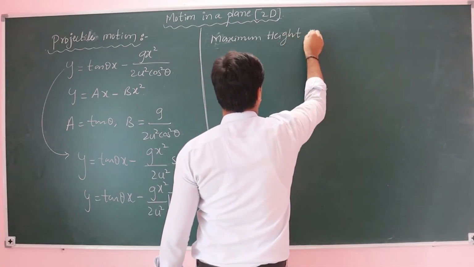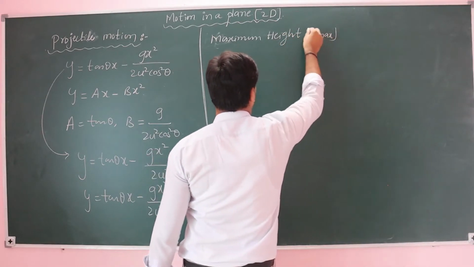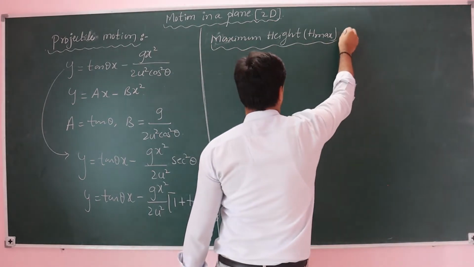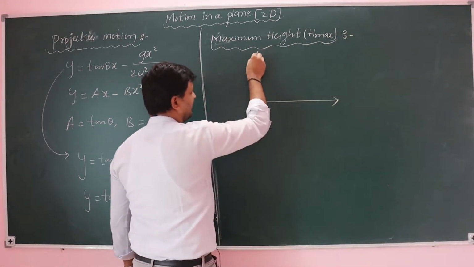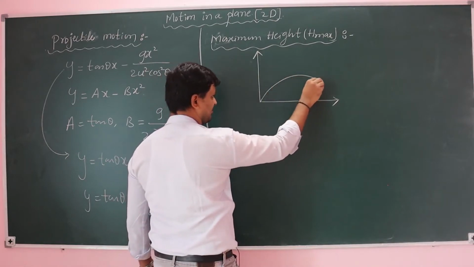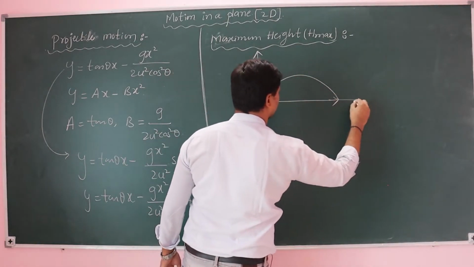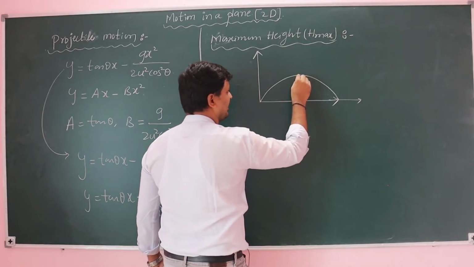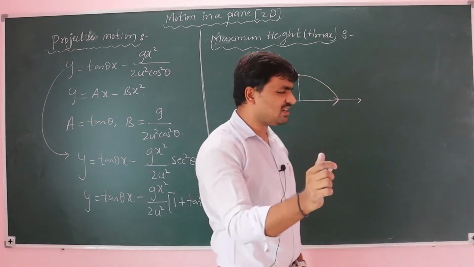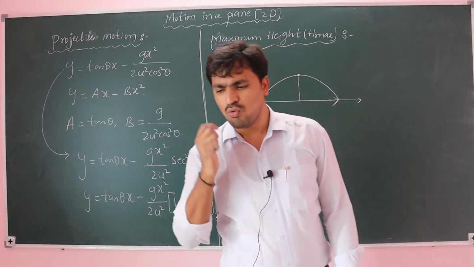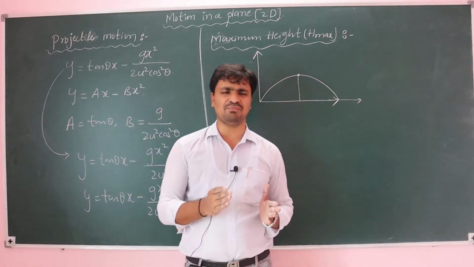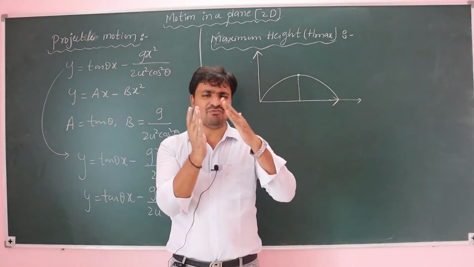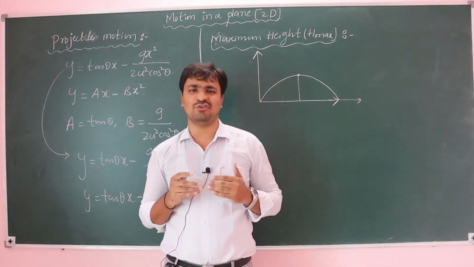Maximum height, that we take as h max. So the body is projecting into the air at an angle other than 90 degrees. Yes, like this. This point we name as the maximum height. What do you know about the maximum height? What is the definition of the maximum height? The maximum height is nothing but the point at which the vertical component of velocity is 0.